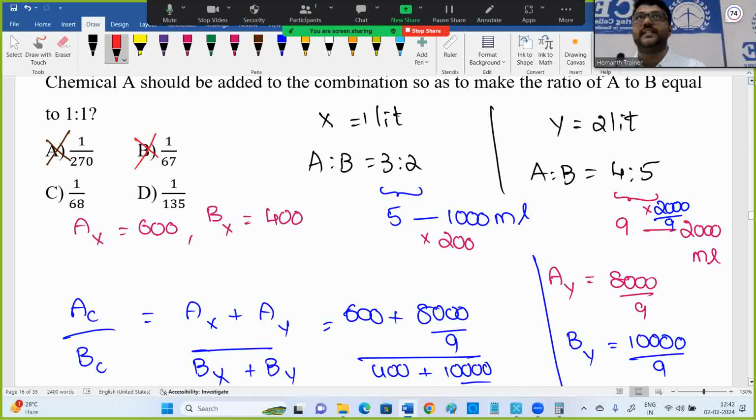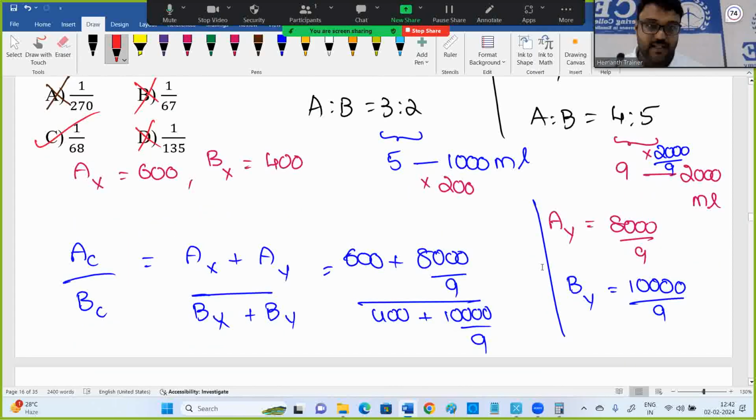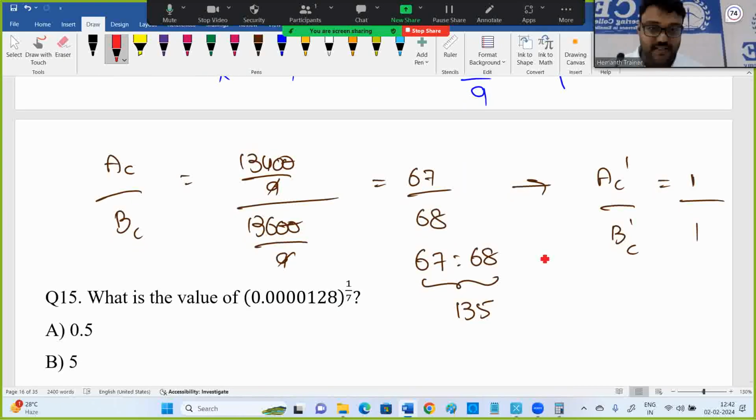Yeah, 67 by 68 is there. If I add 1 out of 68, then 68 divided by 68. Yeah, 1 out of 68 is correct. My logic is simple: 67 by 68. For that, better you write it like this. For this combination, 67 out of 68, how much A is to be added?